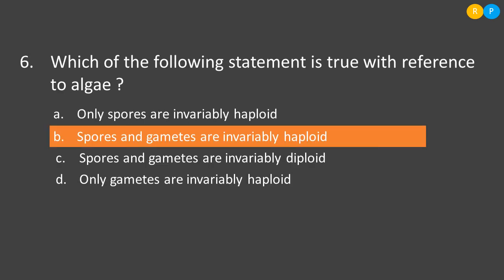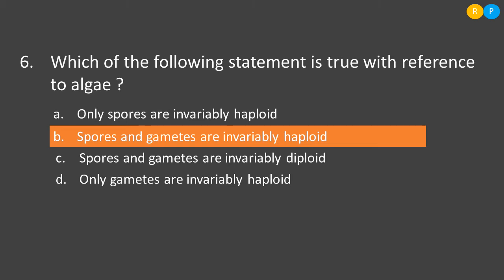Then the sixth one is, which of the following statements is true with reference to algae? The first statement is, only spores are invariably haploid. So not only the spores are haploid in the algae, because if you see the plant body in the algae, the plant body is itself gametophytic.